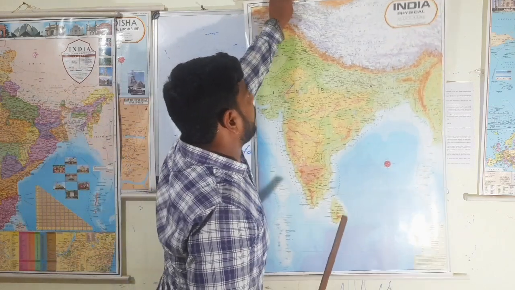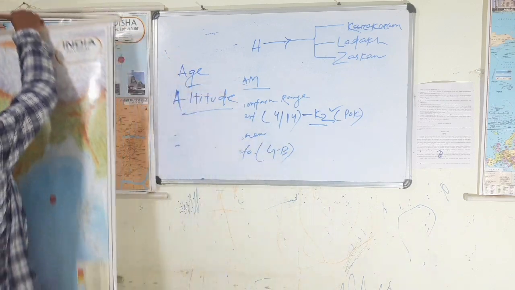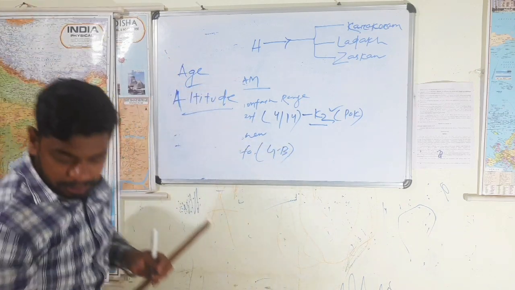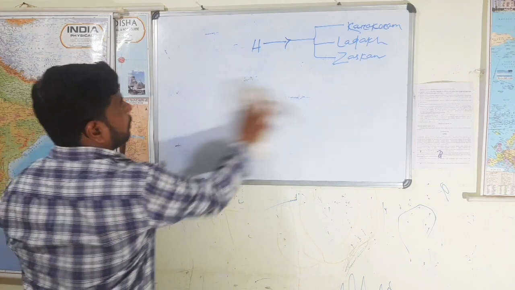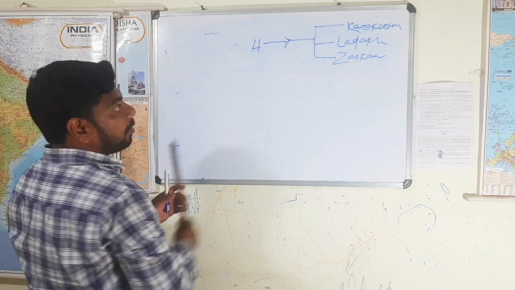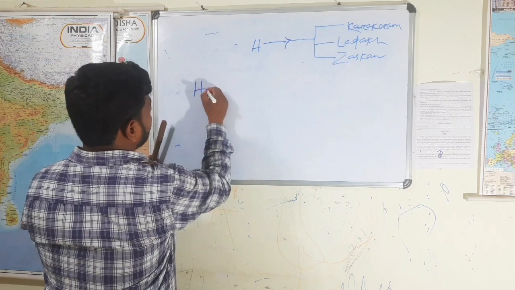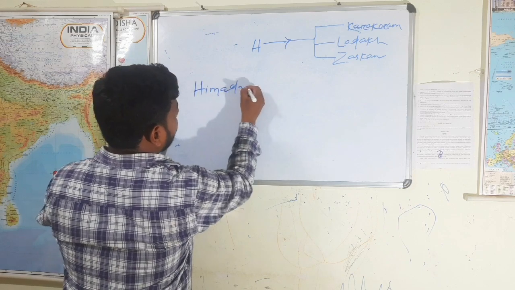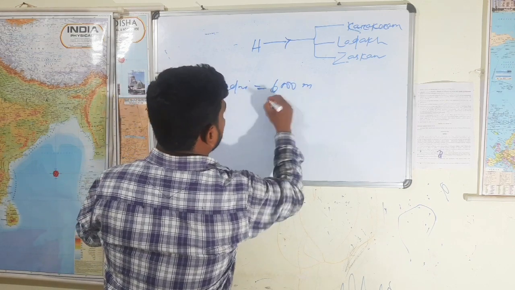In the case of Himadri, the average height is around 6,000 meters.